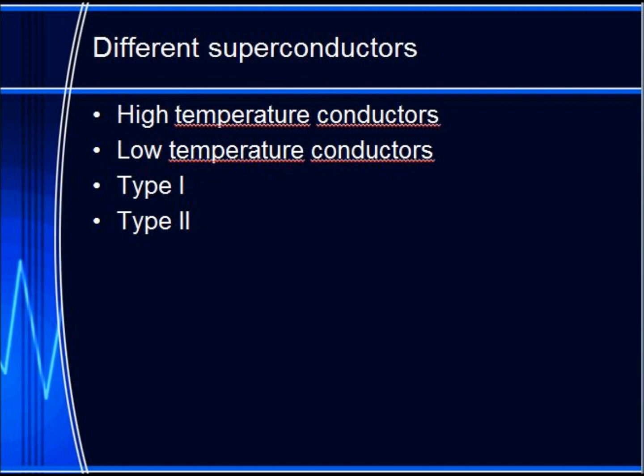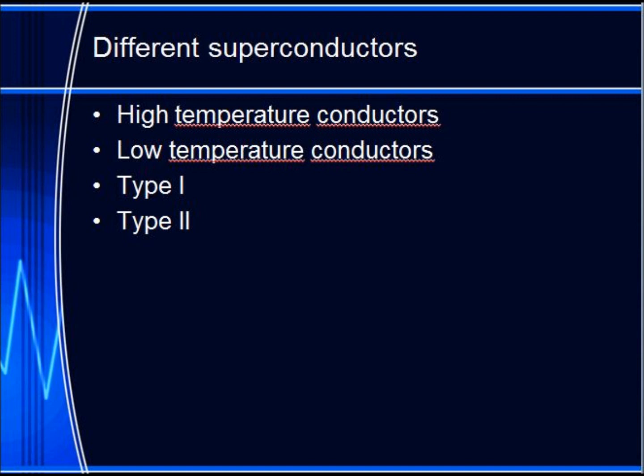Different superconductors. We have some different superconductors. The first two are the high temperature superconductors and the low temperature superconductors. The high temperature superconductors have a higher Tc, which means that they do not have to be cooled down as much as other superconductors. The definition is that the Tc is higher than 30 Kelvin, minus 243 Celsius. They were discovered in 1986. The low temperature superconductors have a low Tc and demand a bit more to use, because you have to cool them way more down. They need to be cooled down by liquid helium, which is very expensive and difficult to work with.